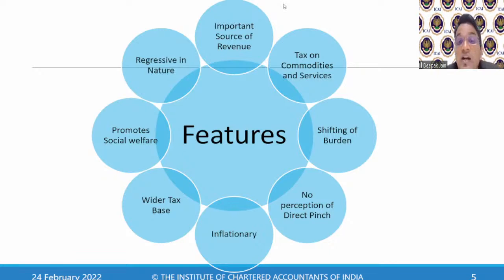It is a tax on commodities and services. Earlier there was service tax on services, and VAT and CST on goods. But now there is one tax, GST. Of course, the rates will be different, because this country cannot have one rate for all goods and services. One nation, one tax is a very theoretical thing. If the government brings one rate, some people who have a lower rate or zero rate will go on strike.